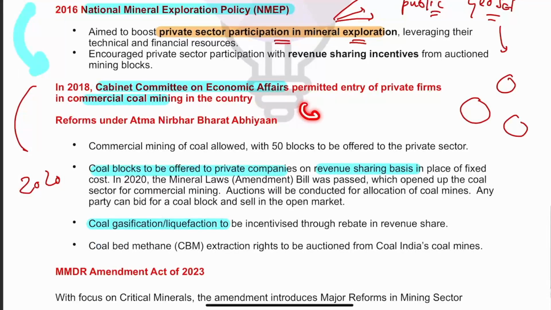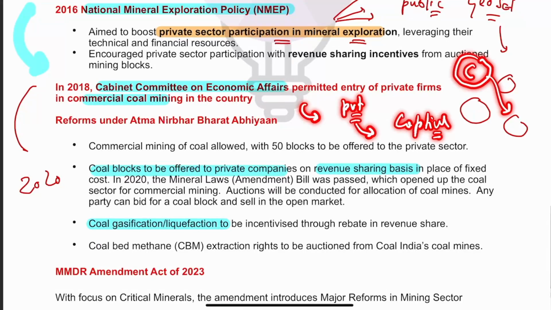Now before that, keep one particular thing in mind, don't get confused. Earlier, private sector were given coal blocks, but they were given the coal blocks for captive mining. Now what is captive mining? Captive mining means that you are mining coal and you will use it for your own consumption.